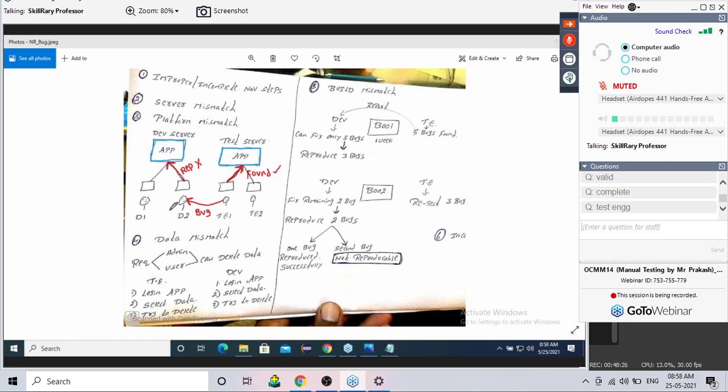But some fellows are there, very intelligent fellows. For them, it seems it's the developer's mistake. You give me the reason why. Why developer's mistake? Test engineers, everyone is giving the correct answer only. Many of you have given the correct answer. Wherever the bug is found, it should be reproduced there only.